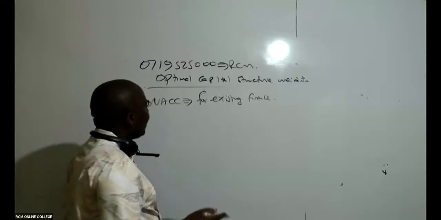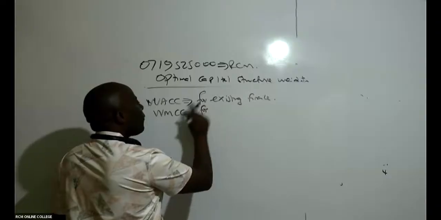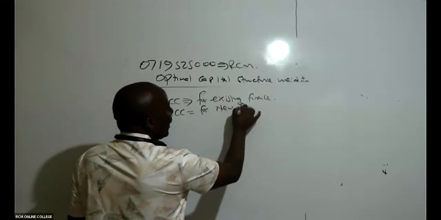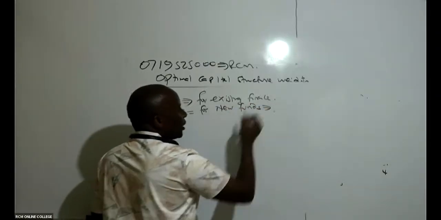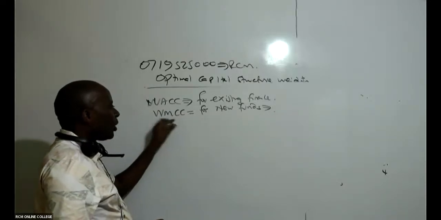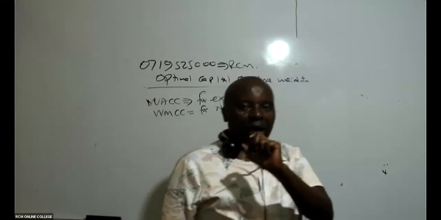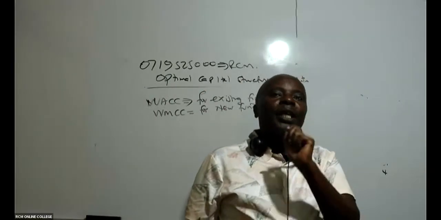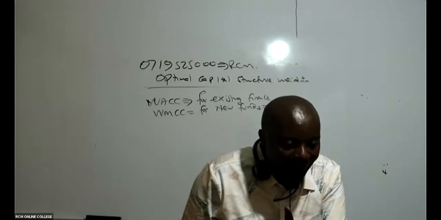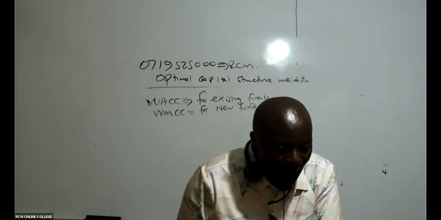But anytime you want finance for new funds, new projects, then you get what we call the weighted marginal cost of capital. Marginal means incremental. Why is this cost of capital going to increase? It's because of new projects, because of new funds. WACC is for existing projects and WMCC is for new projects.